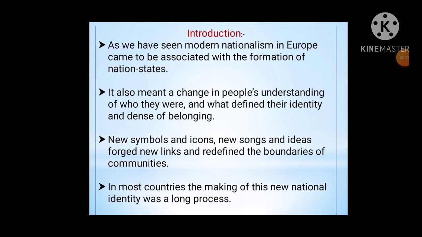In the introduction we will see the points which we are going to cover. As we have seen, modern nationalism in Europe came to be associated with the formation of nation states. It also meant a change in people's understanding of who they were and what defined their identity and sense of belonging. New symbols and icons, new songs and ideas forged new links and redefined the boundaries of communities. In most countries, the making of this new national identity was a long process.